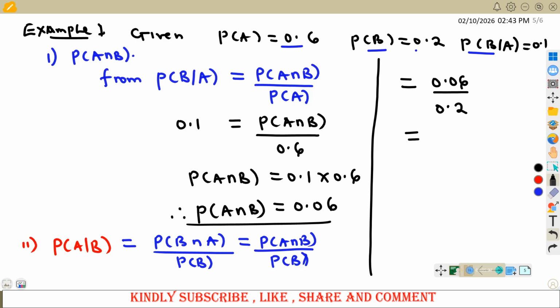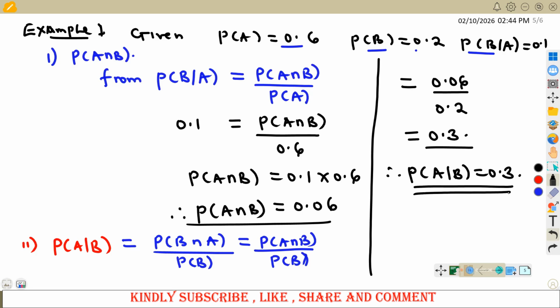So get 0.06, divide it by 0.2, and that will give us 0.3. Therefore, the probability of A given B is 0.3. So part 2 will also be answered.